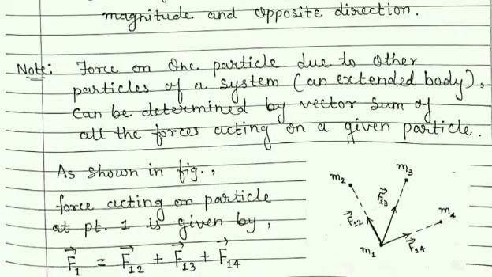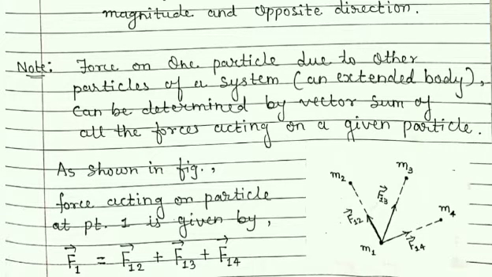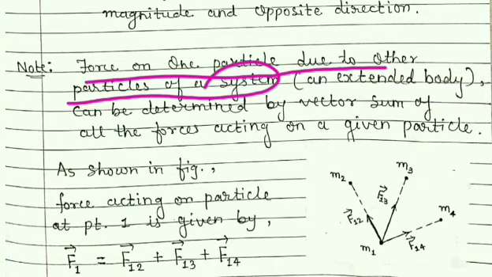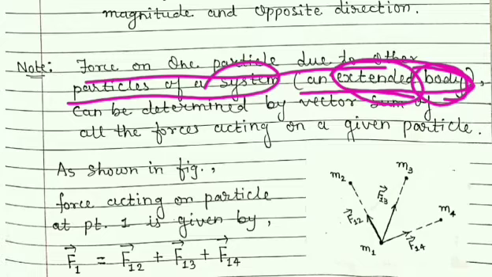Now students, I have written here that force on any one particle due to other particles of a system means it is an extended body. Any body is made up of many particles, so we can consider the system of particles as an extended body.